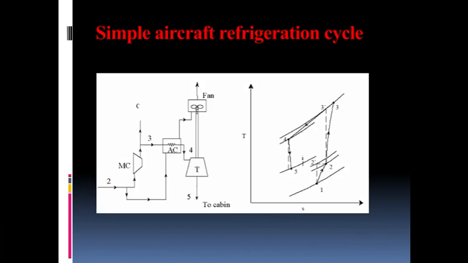Due to the compression the temperature increases, and we need to decrease that first, so it is supplied to the heat exchanger between 3 and 4. After that the high pressure air, still at high temperature, goes to the turbine where it expands, and the temperature and pressure decrease to the desired level for the human being or the aircraft cabin, and it cools the aircraft cabin.